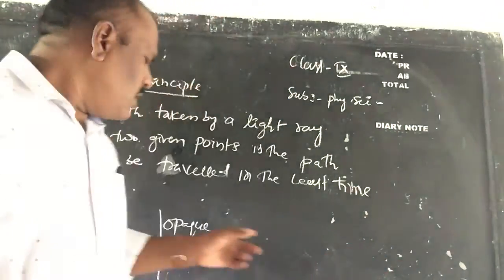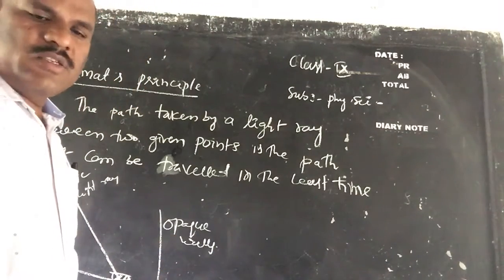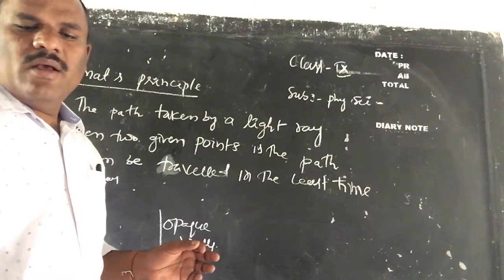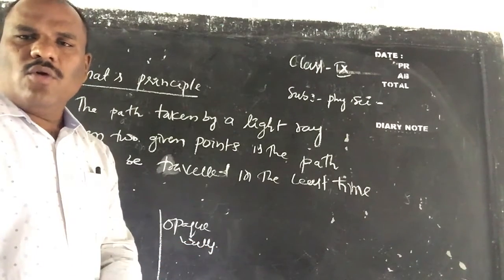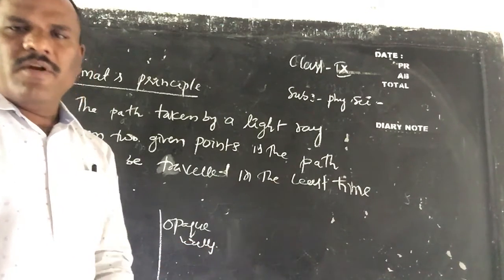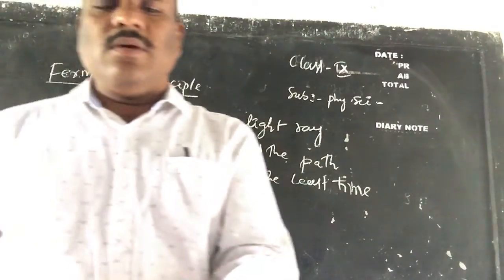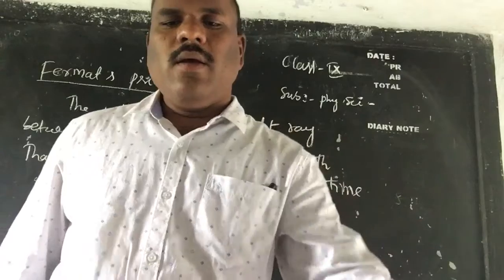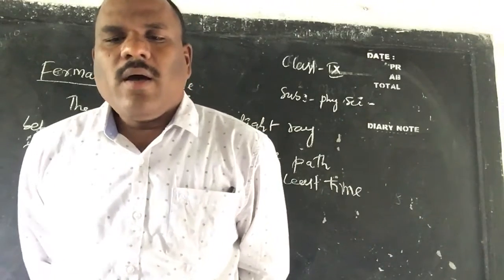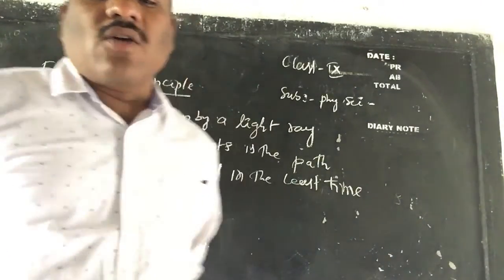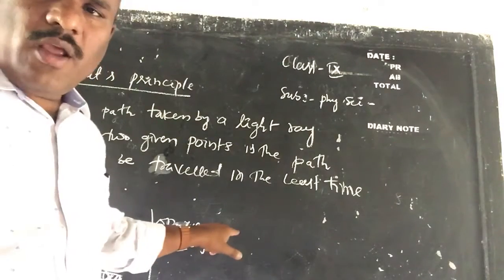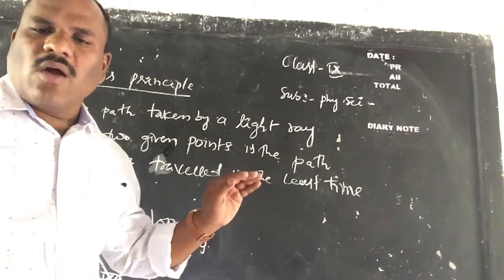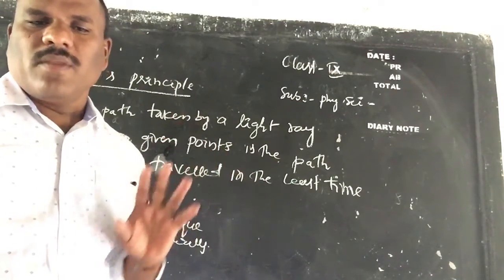Observe here, as in figure A. Now slowly move away from the trough until you cannot see the coin.